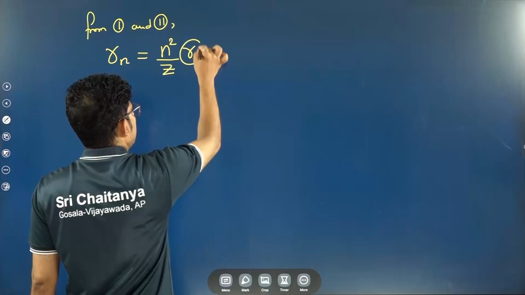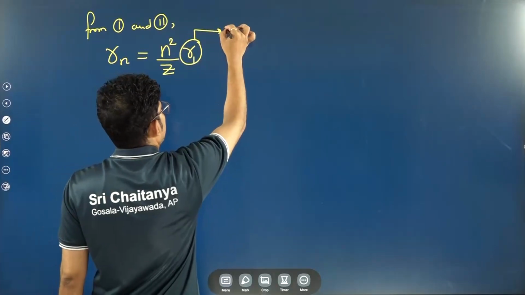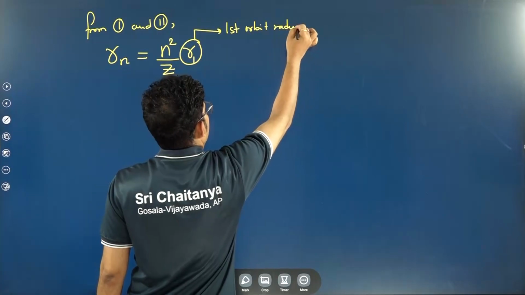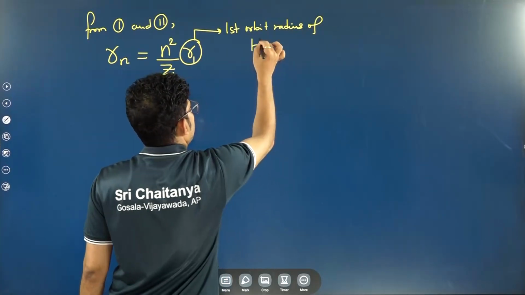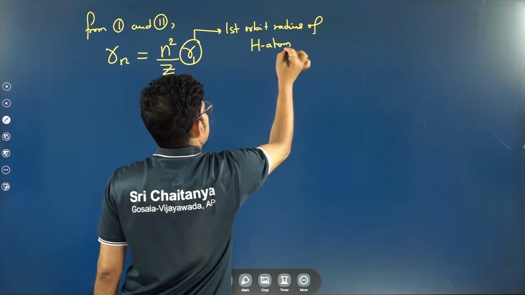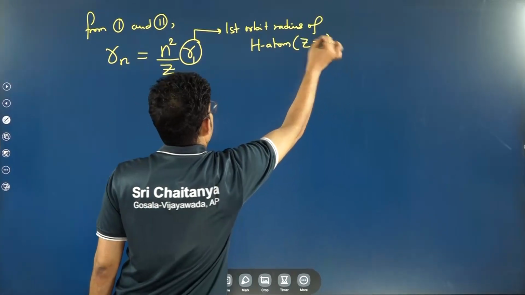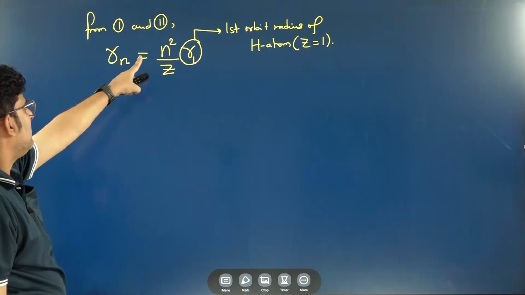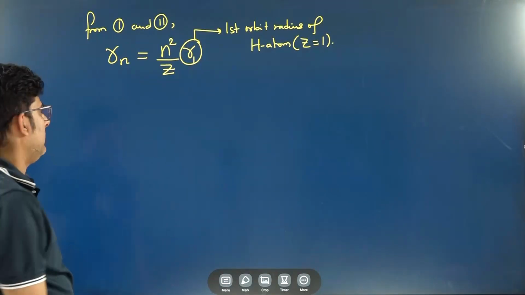This R1 is nothing but the first orbit radius of hydrogen atom. Hydrogen atom means Z is equal to 1. So Rn is n square by Z times R1.